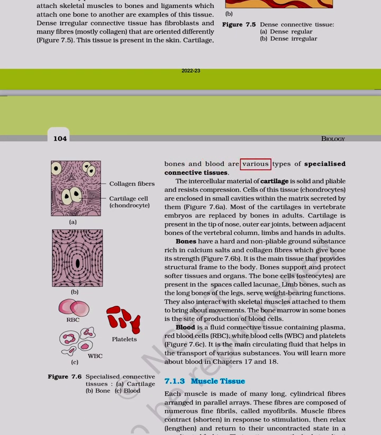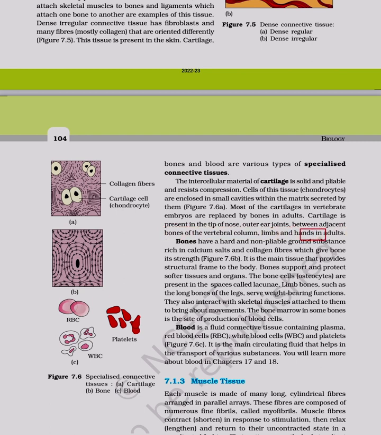Bones and blood are various types of specialized connective tissues. The intercellular material of cartilage is solid and pliable and resists compression. Cells of this tissue, chondrocytes, are enclosed in small cavities within the matrix secreted by them. Figure 7.6. Most of the cartilage in vertebrate embryos is replaced by bones in adults. Cartilage is present in the tip of nose, outer ear joints, between adjacent bones of the vertebral column, limbs, and